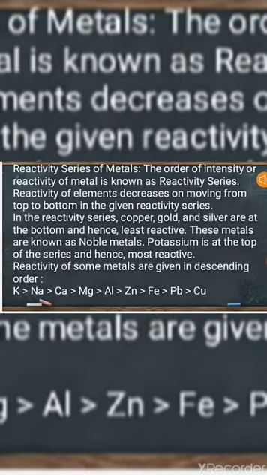As we have seen earlier, in so many reactions some metals are more reactive, some are moderately reactive, some metals are less reactive. On the basis of their reactivity, we can arrange them either in increasing order or decreasing order. That arrangement of the metals on the basis of their reactivity is known as the reactivity series. With the help of this series, we can easily find out which metals are more reactive, which are moderately reactive, and which are least reactive.